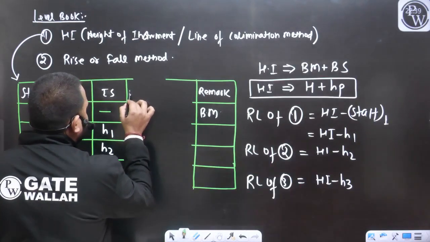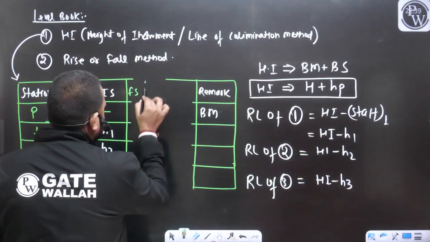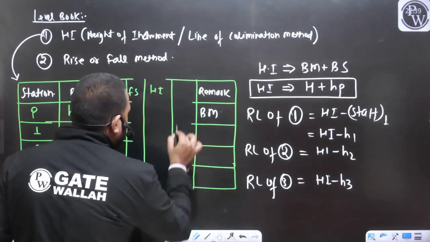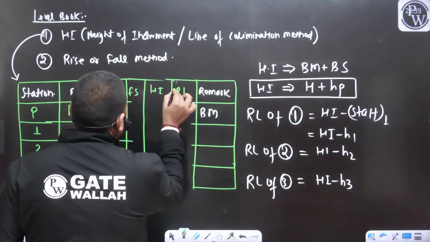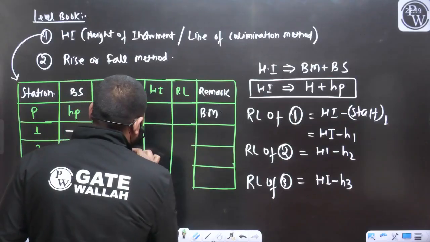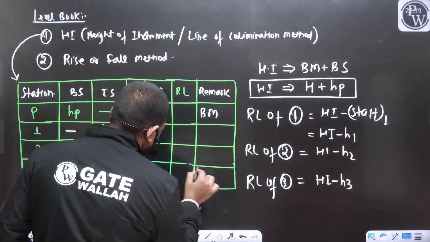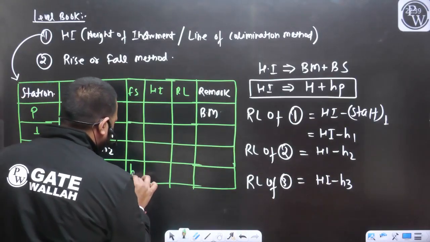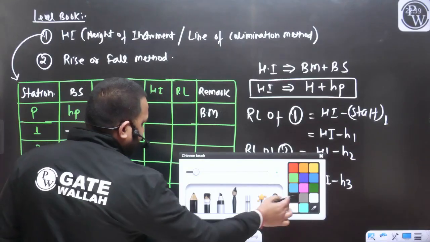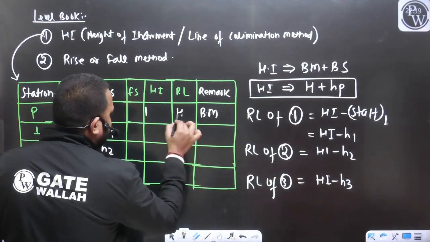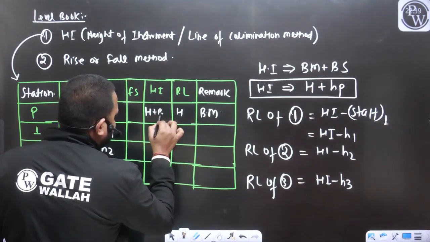So there will be the intermediate side, then the fore side. Then there will be a column for HI and a column for RL. Now this is the correct format. We had missed this HI. So this is the format. The last reading was a fore side. So I can write this HI will be equal to capital H plus back side.